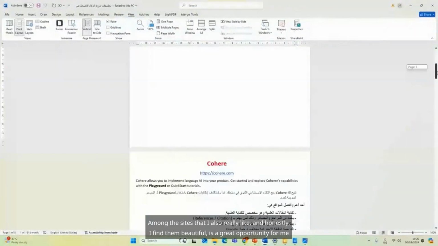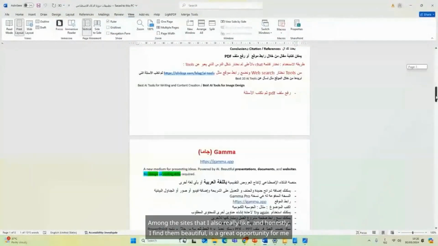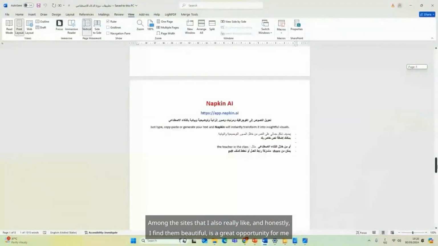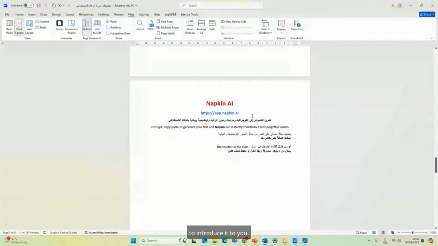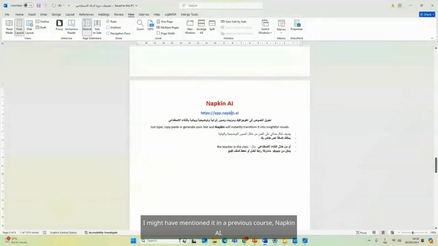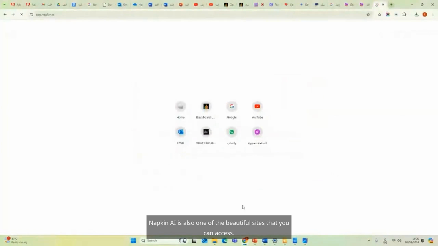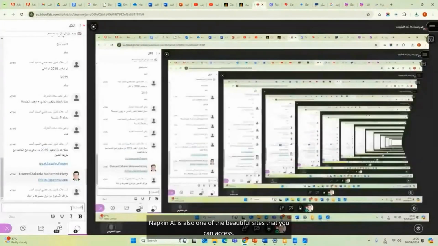Among the sites that I also really like, and honestly, I find them beautiful, is a great opportunity for me to introduce it to you. I might have mentioned it in a previous course. Napkin AI. Napkin AI is also one of the beautiful sites that you can access.